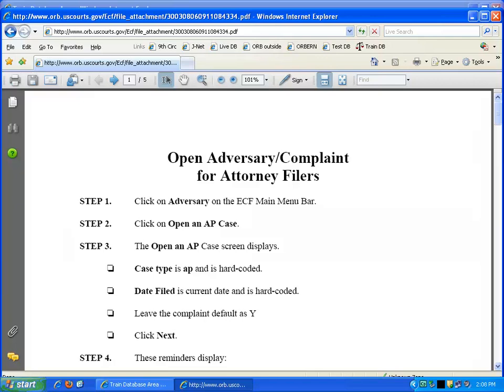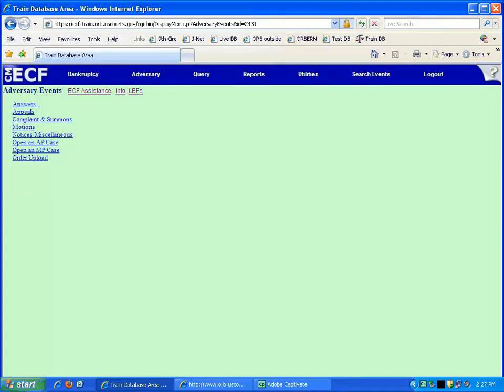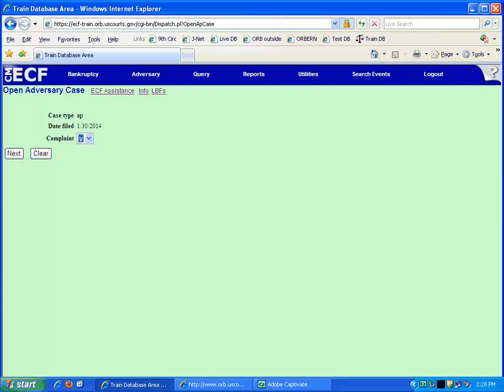court for consideration. To open an adversary proceeding to file a complaint, click on the adversary heading and select the category Open an AP Case. The complaint document will not have an adversary proceeding number on it when it is filed. The adversary proceeding number is assigned after the Open an AP Case event is completed.